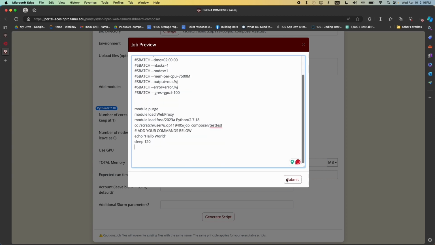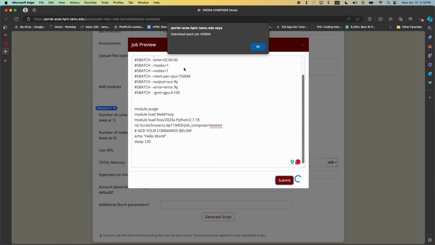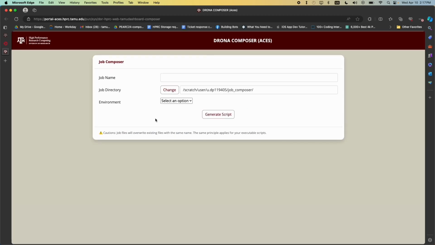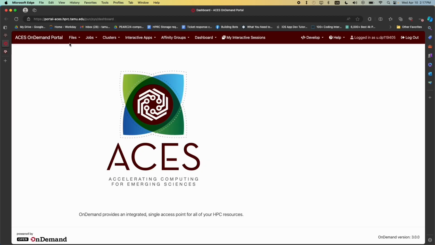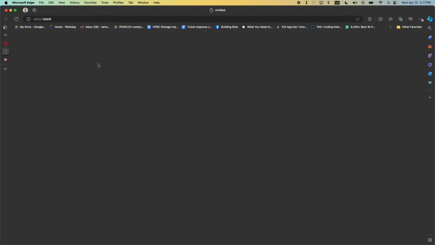After that, I can click submit to submit the job. It will pop up a message showing that you have successfully submitted a job with a job ID. You can click OK. You can note this job ID. After that, you can go to the dashboard page under the job tab, Drona job listing.